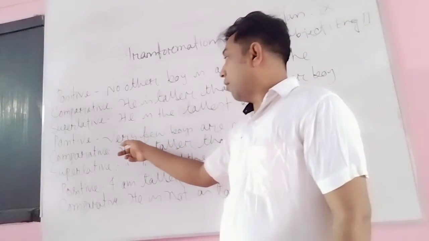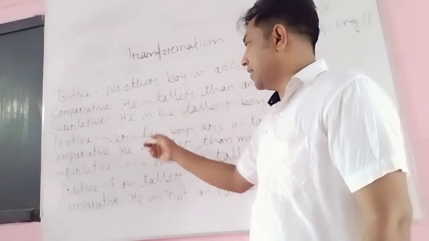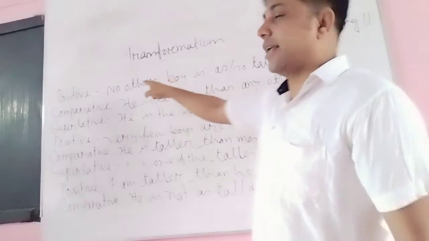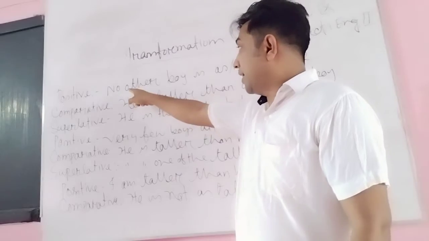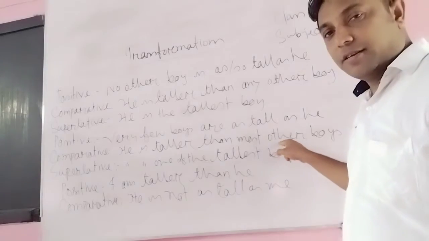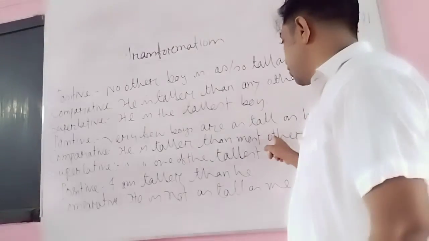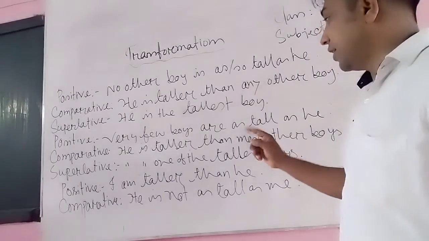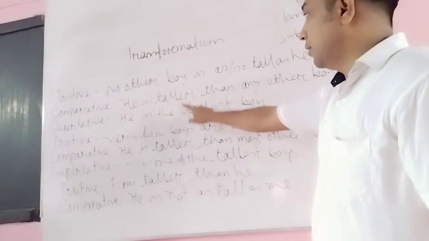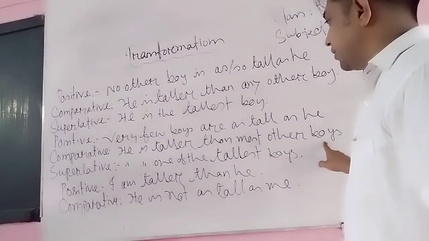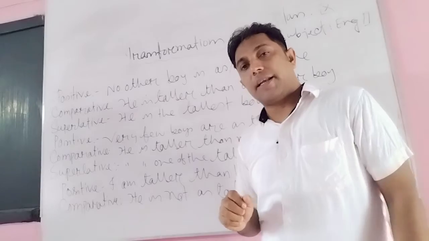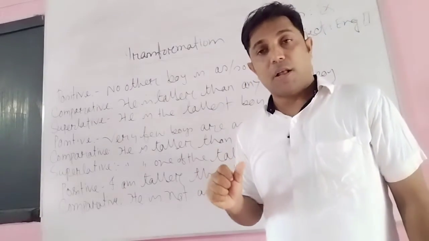And in comparative, when there is "very few," there will be "than most other." There is "than any other" when there is "no other." Dear learners, follow me. When there is "no other," there is "than any other," and when there is "very few," there is "than most other." This is the difference between "than most other" and "than any other." And there are also some differences here. The subject, which was boy, is now boys, in plural. And "very few" is used in the sentence as plural.